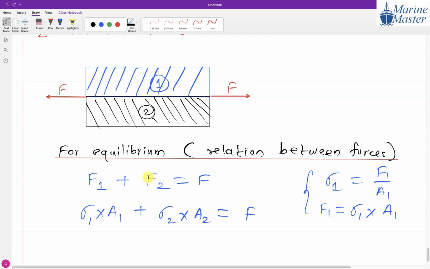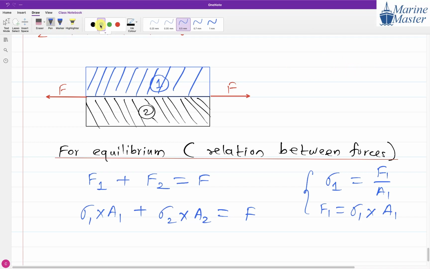No, sir. Don't say like that, sir. Here it is not like that. F1 minus F2, it is not like that. Here, whatever the force F we are applying, that force is internally going into what? Part 1 and part 2. That is what it means, sir. Don't say F1 minus F2, sir.